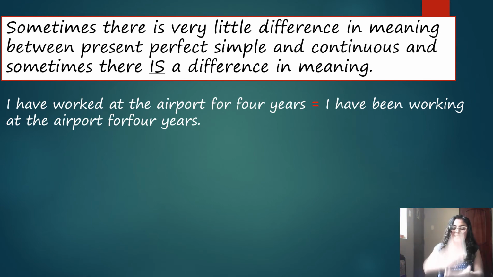That action has stopped. And the second one, I have been working at the airport for 4 years. That means that you are still working, right? You are working now. You started in the past, of course, and you are working in that place for 4 years, but you are working now. You didn't stop, right?